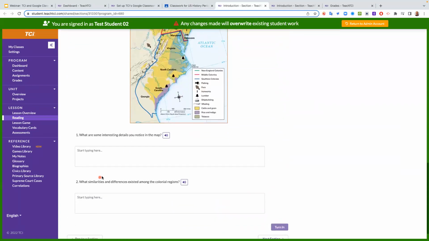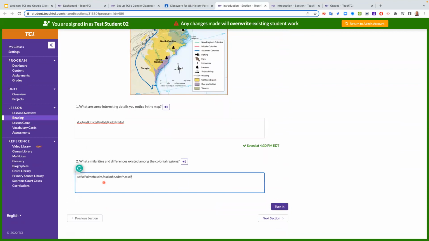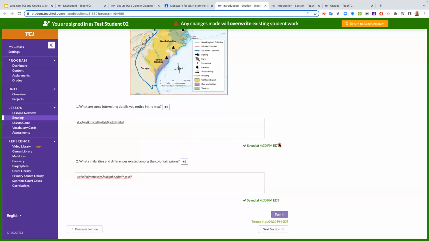So let's examine the map. Okay, answer the questions below. So I'm just going to put a bunch of gibberish in here. Just watch me put a bunch of gibberish in here real quick. It's auto saving, and I'm going to say turned in. Yep, turned in. I'm done. I did it, teacher. Okay, good.